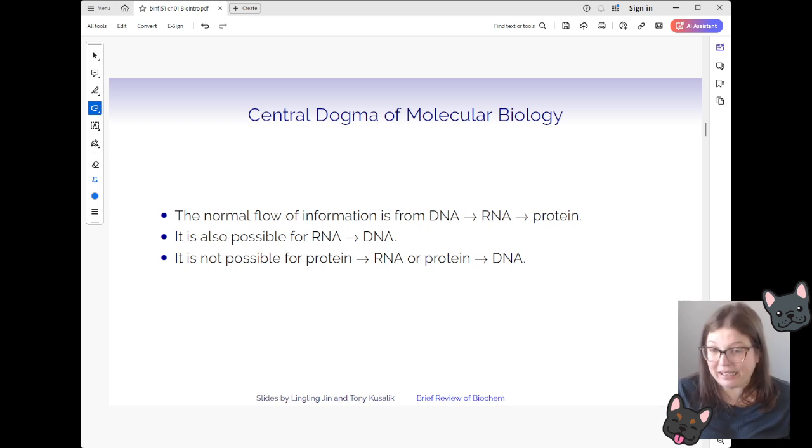Typically with the central dogma, we have our DNA molecules, which is our genetic information that gets passed on generation to generation. It will get converted into RNA, like messenger RNA, which will then get converted into a protein, the thing that we actually need more of in our cell.